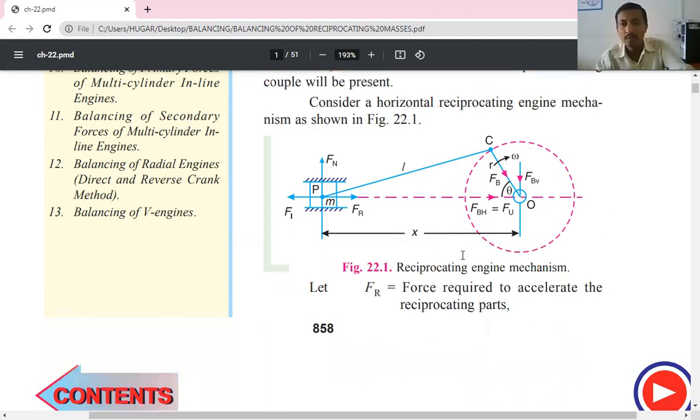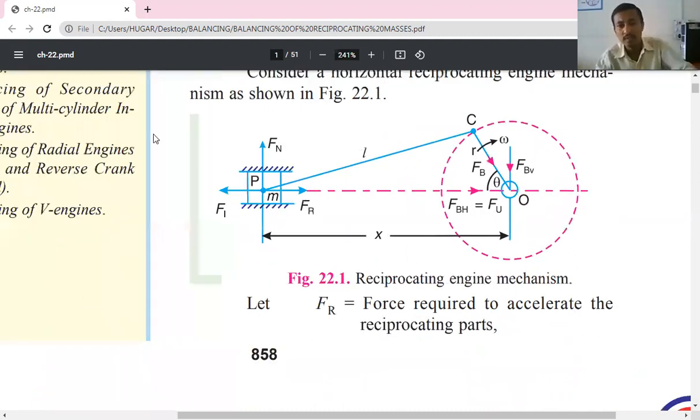Okay. So this is the reciprocating engine, this is the IC engine. This figure shows the schematic of the engine with different forces acting on different parts. Here this is the connecting rod. This is the crank. The crank is going to rotate with angular velocity omega. R is the crank radius, and L is the length of the connecting rod.